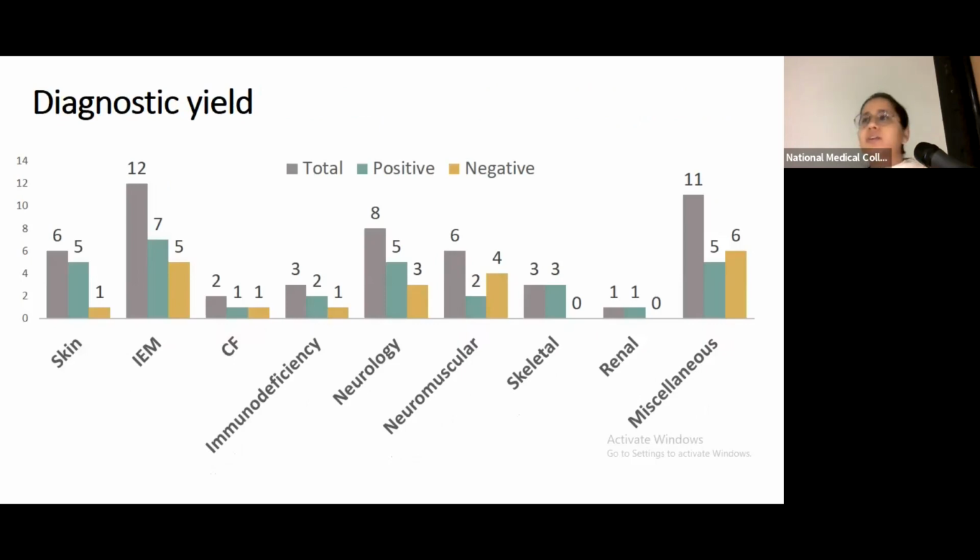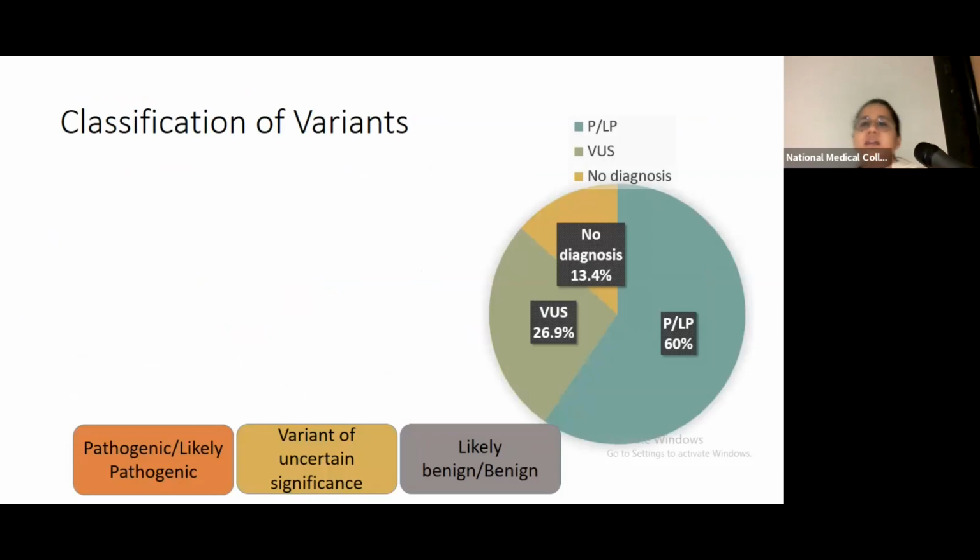We had a good diagnostic yield in disorders that are easily diagnosable, that is skin disorders, inborn errors of metabolism, but we had a comparatively low yield in neuromuscular disorders. Skeletal again, because it's an easily diagnosable entity, we had a very good yield in this. And this actually corroborated with the literature studies that we did. So let's look at the classification of the variants.